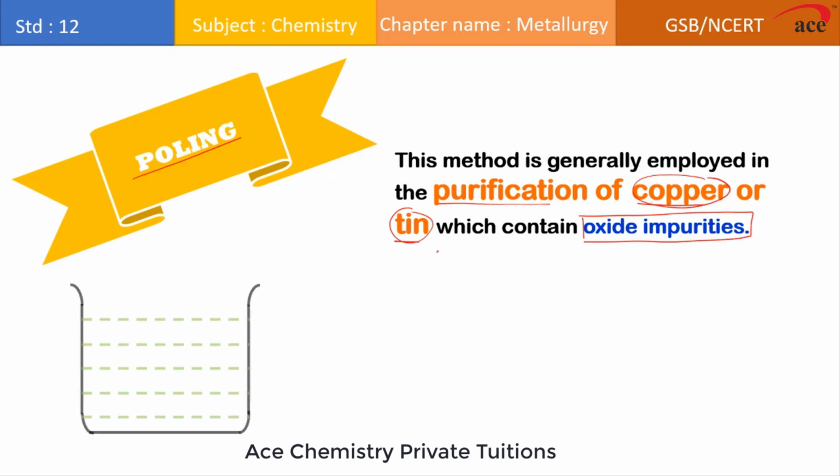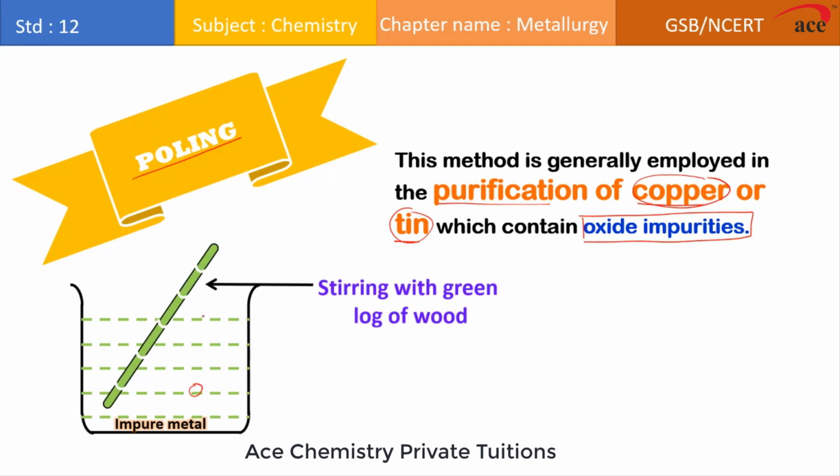So what we do in this: first we take one container, and into this container we take what, molten pieces of metal. This is the molten impure metal which contains oxide as an impurity. This molten metal is stirred with a green log of wood. Here the green log of wood is acting as a stirrer. When you stir with this green log of wood, which is a type of hydrocarbon, consisting of carbon and hydrogen, the part of the green log which is dipped into this molten metal starts releasing its volatile oxides.